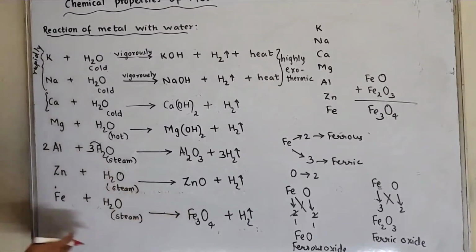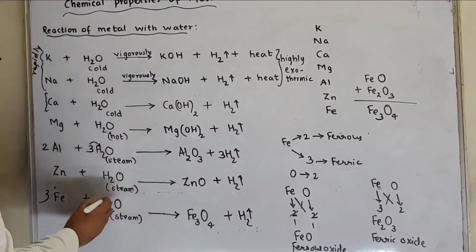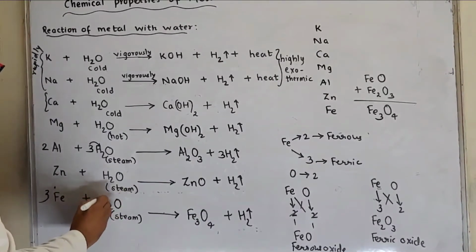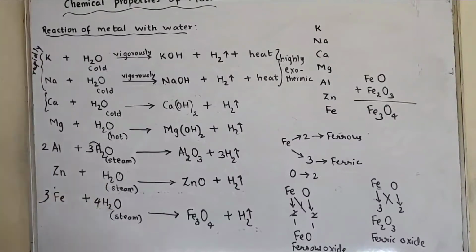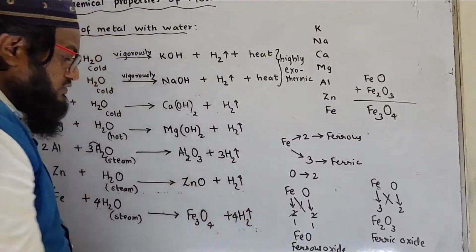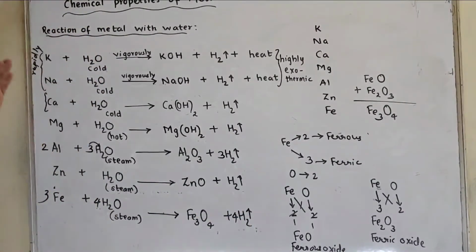Here iron is 3, over here it is 1. Then oxygen is 4, over here is 1. Hydrogen, 4 2s are 8. So in this way we have completed reaction of metal with water.